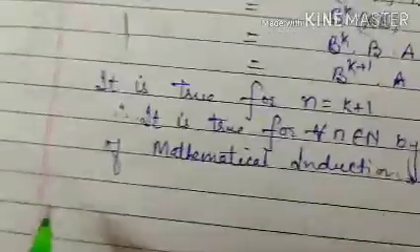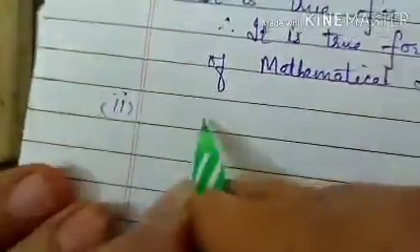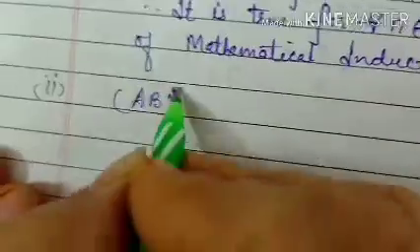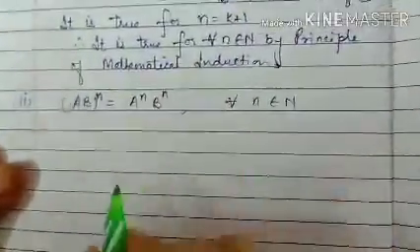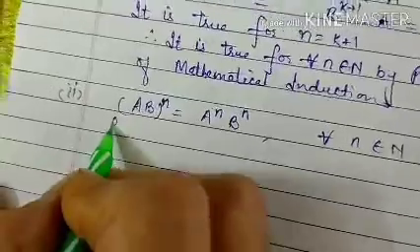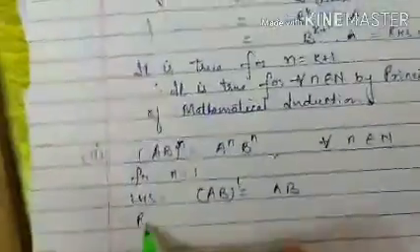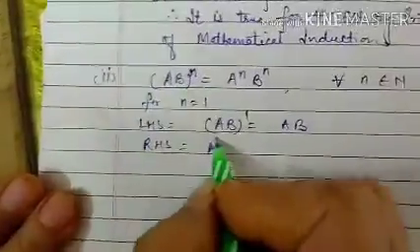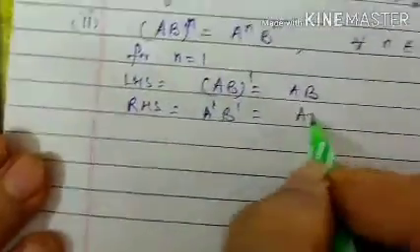Now the second part is to prove (AB) raised to the power n equals A to the power n B to the power n for every n belonging to N. Again we will prove it by induction. So for n equal to 1, left hand side becomes AB to the power 1, that is AB, and the right hand side is A to the power 1 B to the power 1, that is AB.